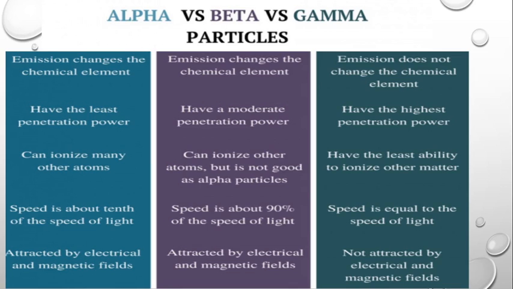That means they were deflected by the electric field. So the alpha particles are deflected by electric as well as magnetic fields, and beta particles are deflected by both the fields, and we had seen that the gamma rays went undeflected. That means gamma rays are undeflected by electric and magnetic fields. So these are the differences between alpha, beta and gamma particles.